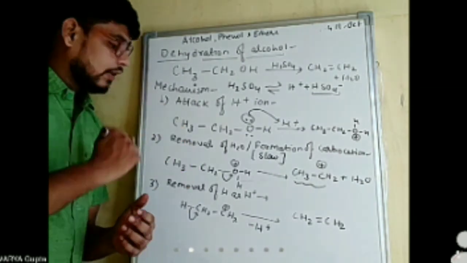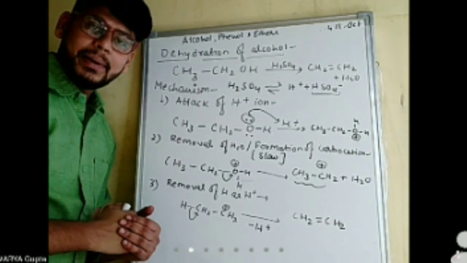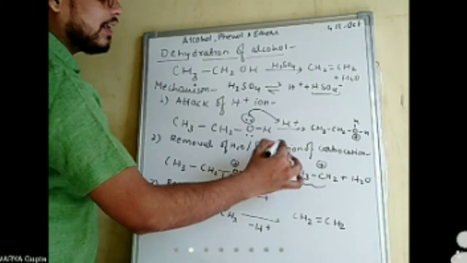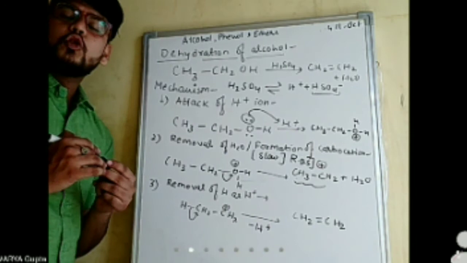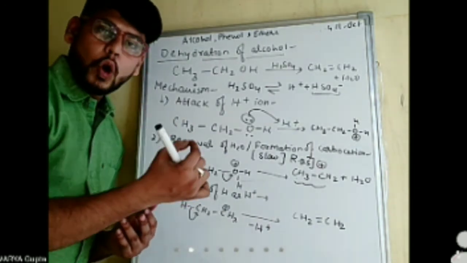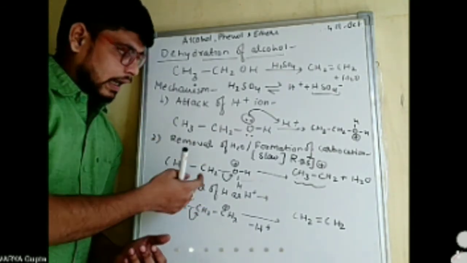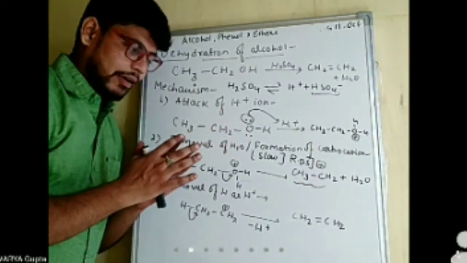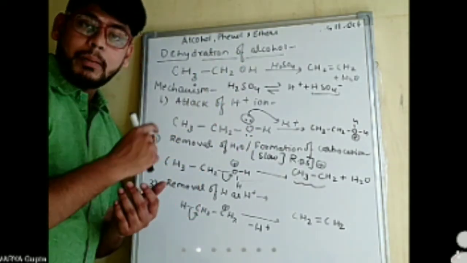From chemical kinetics, we already know that the slowest step is the rate determining step, which means the formation of carbocation step will be rate determining, and the amount of product in this step will decide the amount of complete product, the amount of alkene.